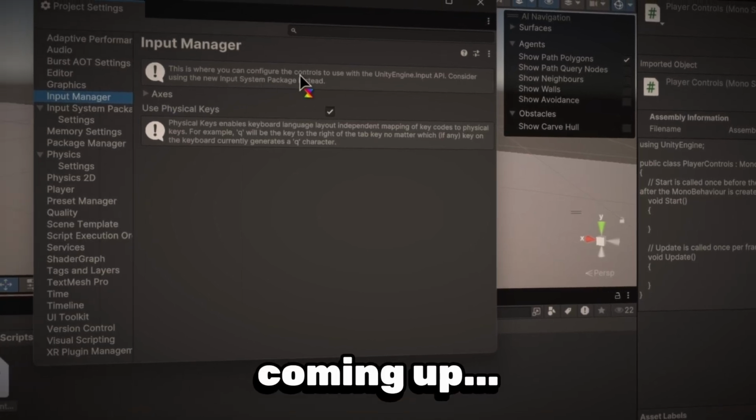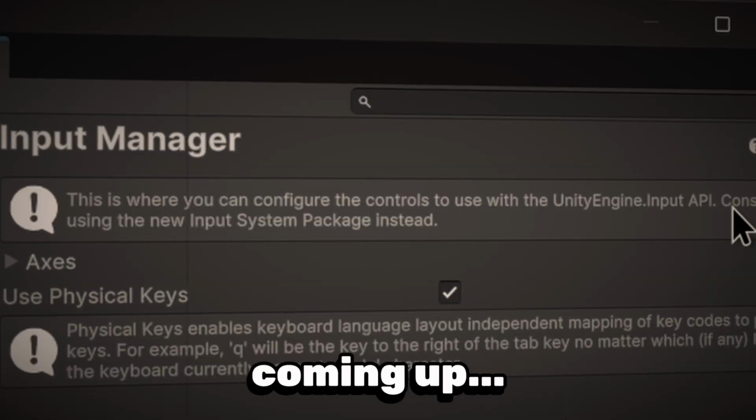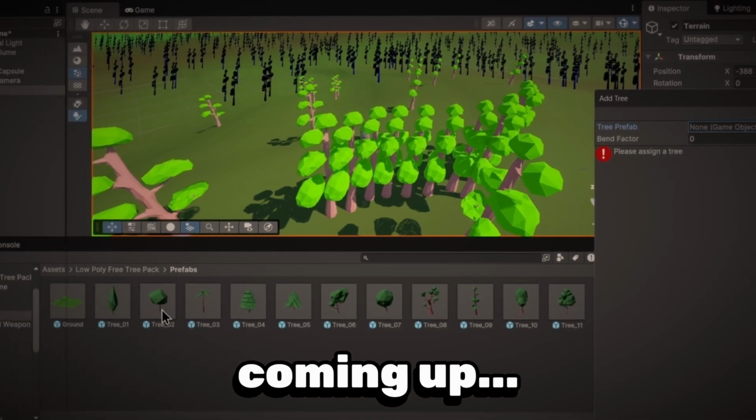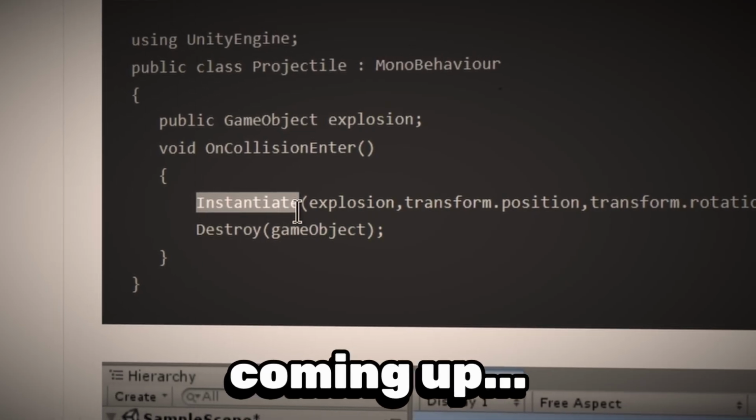This is where you can configure the controls. Consider using the new input system instead. I'm inclined to sew it right now. It's literally called instantiate. Wow, it's been that long, huh? It's so simple, man. What the heck?